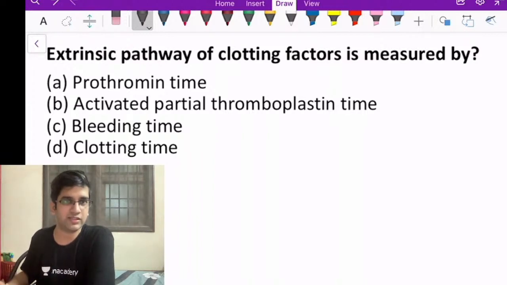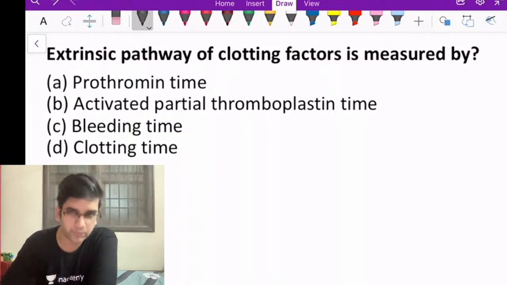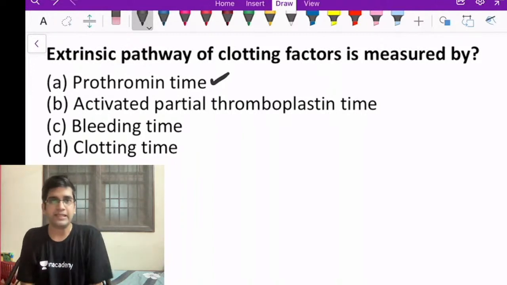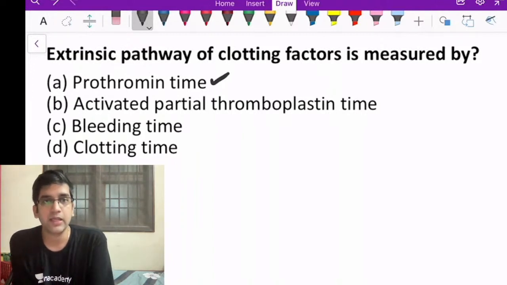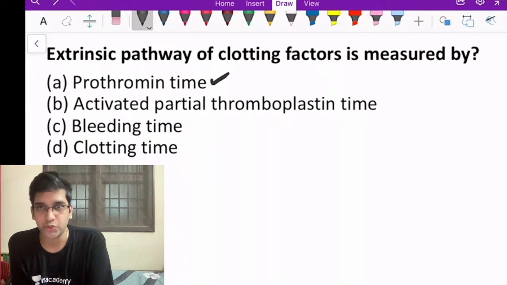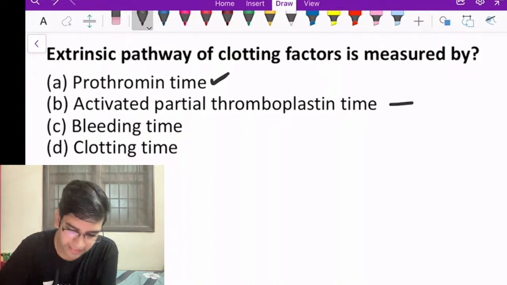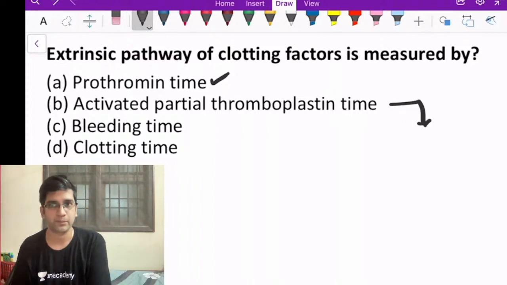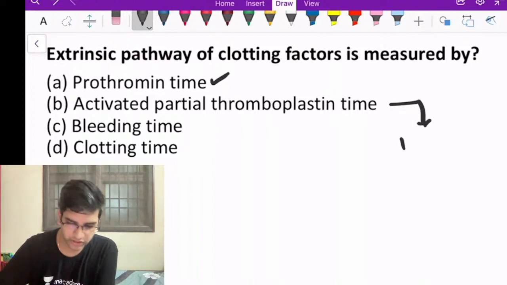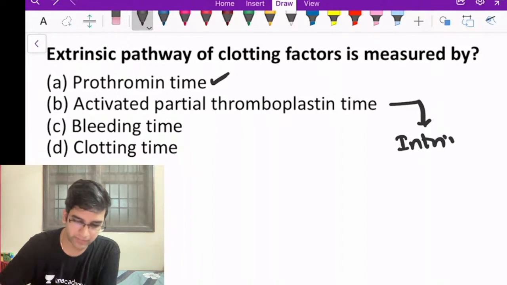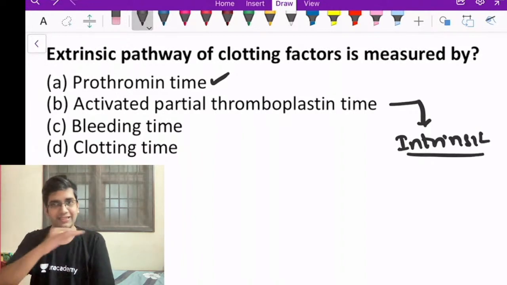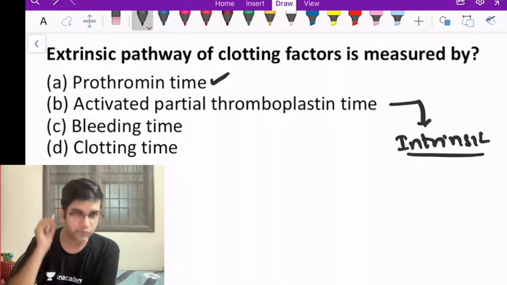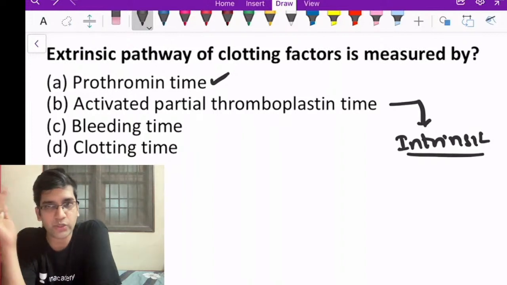Extrinsic pathway of clotting factor is picked up by my prothrombin time. It's PT. It's a very simple one, right? I'll come to bleeding and clotting time for sure, right? PT tests my extrinsic pathway of coagulation. APTT tests my which pathway? APTT is going to test my intrinsic pathway of coagulation, right? All the factors involving the intrinsic pathway. There are few MCQs which keep repeating in the coagulation profile.